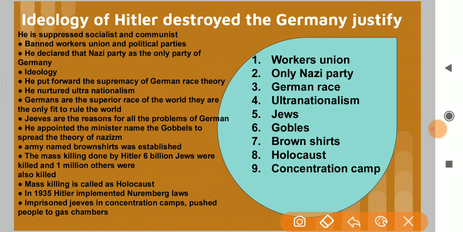And also brown shirts, the army of Hitler, and mass killing. 6 million Jews were killed, which is known as the Holocaust. And Nuremberg laws he implemented, and imprisoned many Jews in concentration camps.